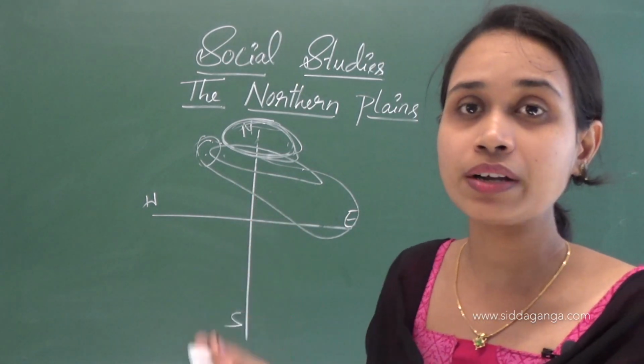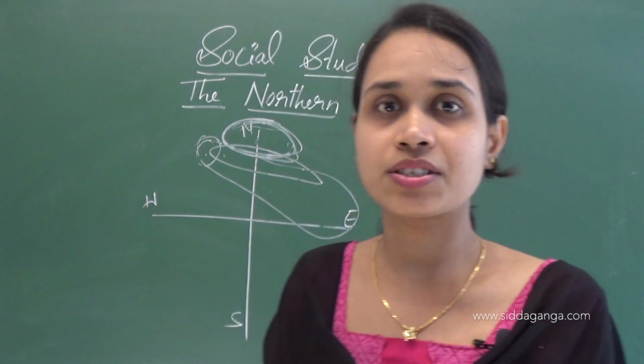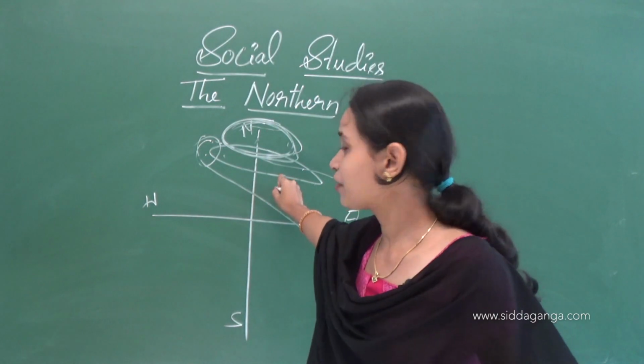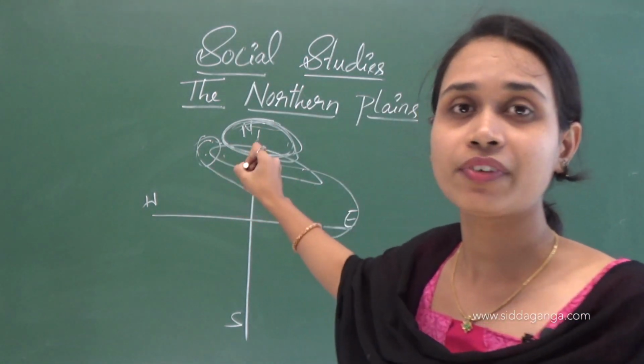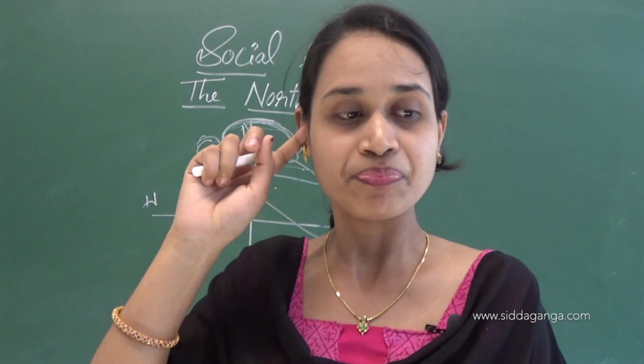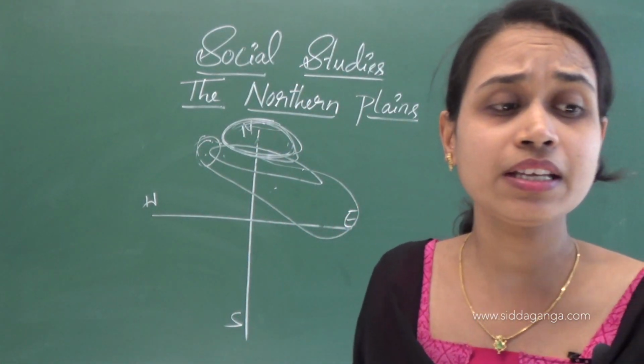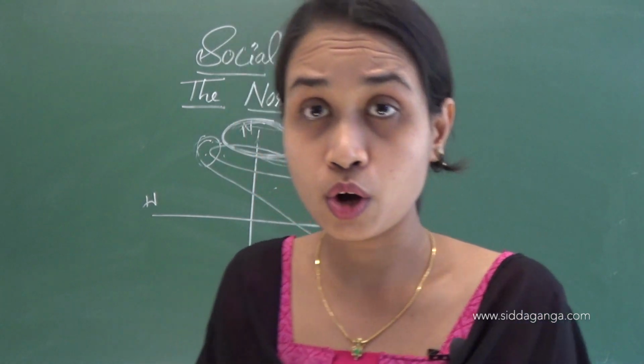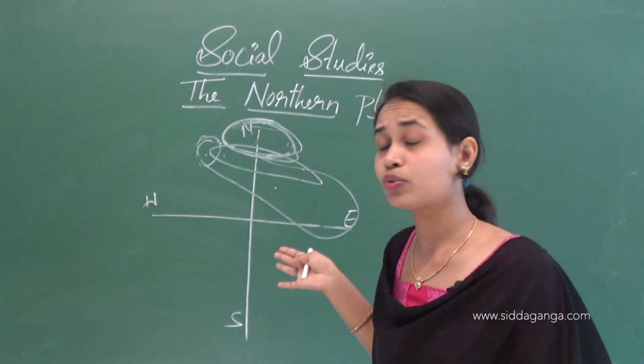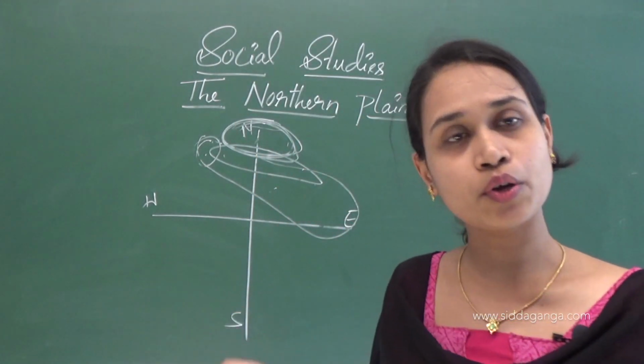They carry what? Sand and rocks, isn't it? So these rivers make the soil very fertile. This is called alluvium soil, and this soil is very good for growing many crops.